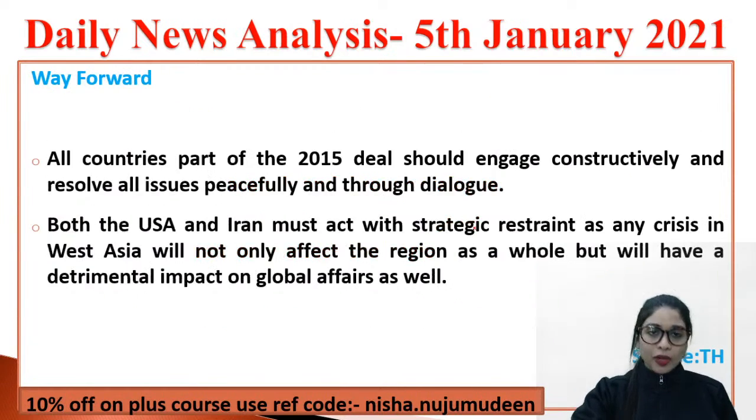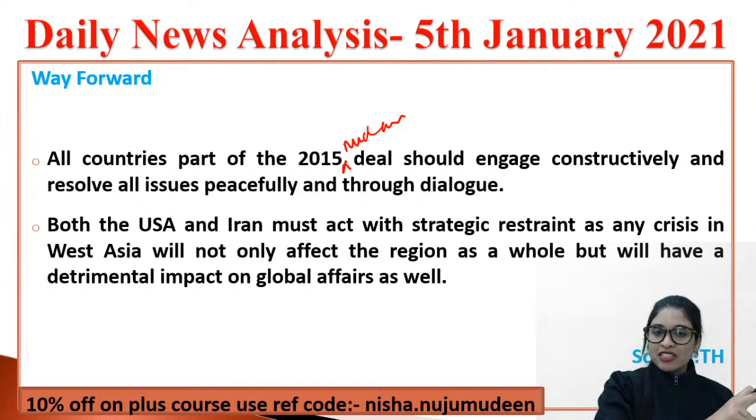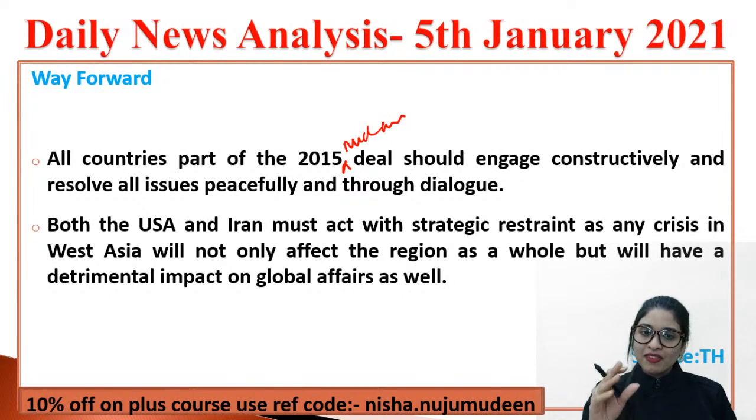What will you do? The way forward suggestion is that all countries which are part of the 2015 nuclear deal, deal meaning the nuclear deal, should engage constructively and start resolving all the issues peacefully and through dialogue, without entering into any fights, jagadas, etc. And thus both USA and Iran, that is, USA is the one who banned Iran from using it, right? They must act with strategic restraint, because if any crisis happens in West Asia, not only that region will be affected, but it will have a very bad impact on global affairs as well.